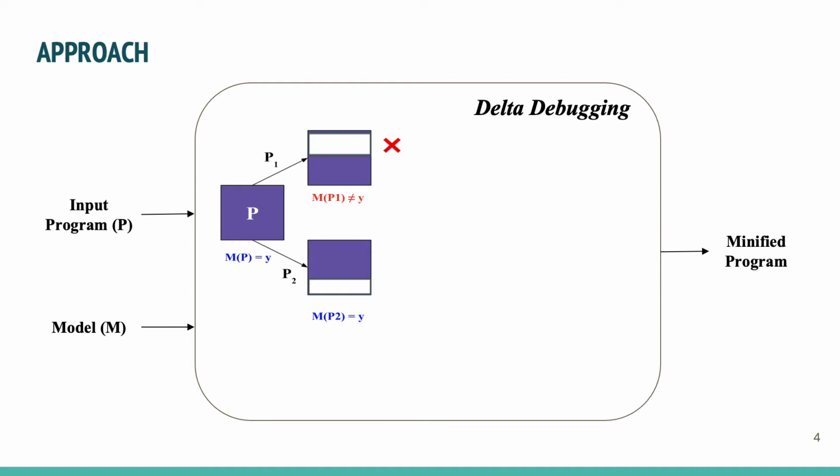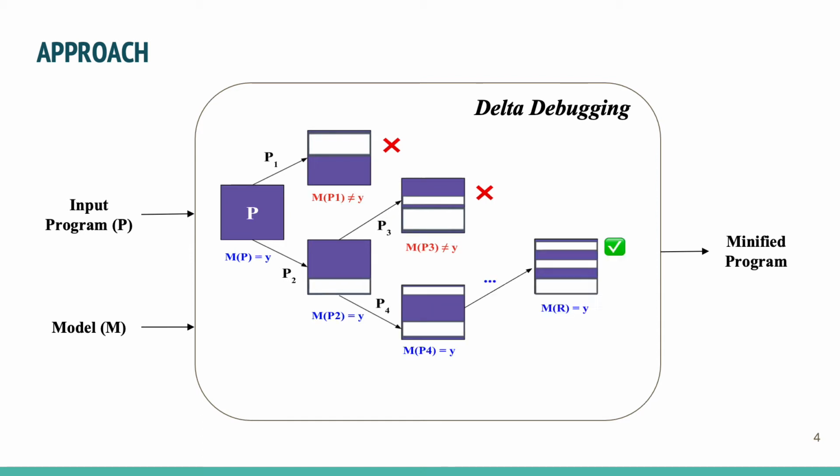If it provides the same prediction Y, the reduction will continue. It then iteratively searches for a minified program that produces the same prediction as the original input program. The final minified program is one-minimal, where any attempt at further reduction will change the model's prediction.